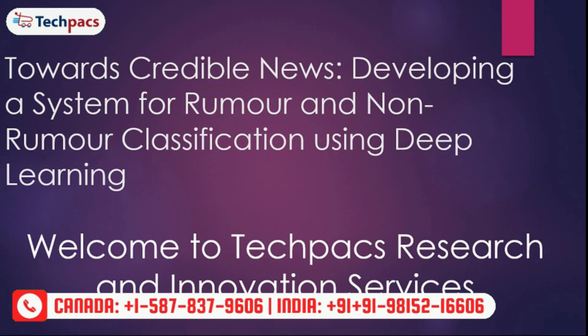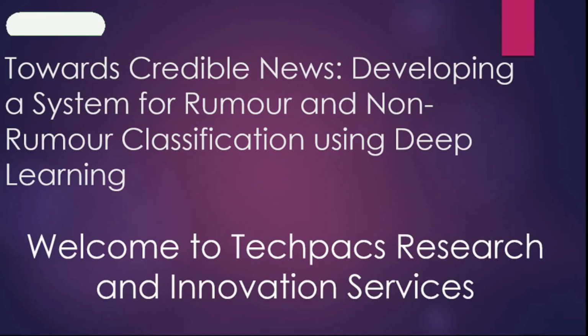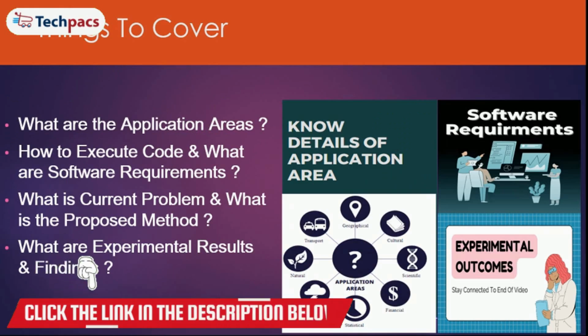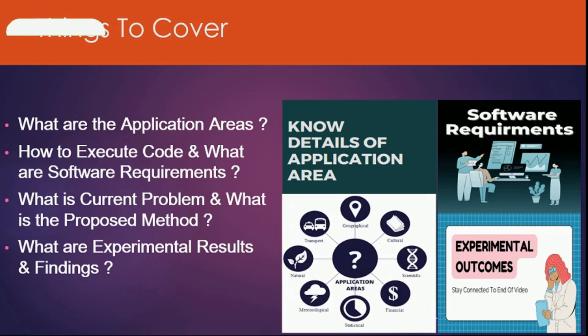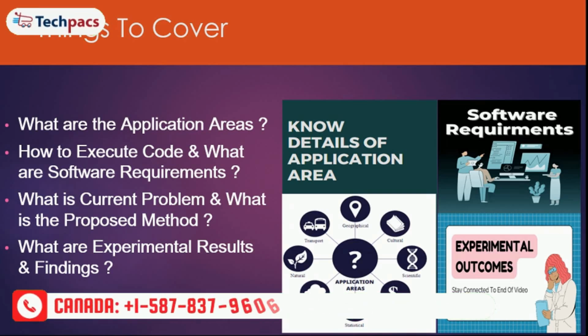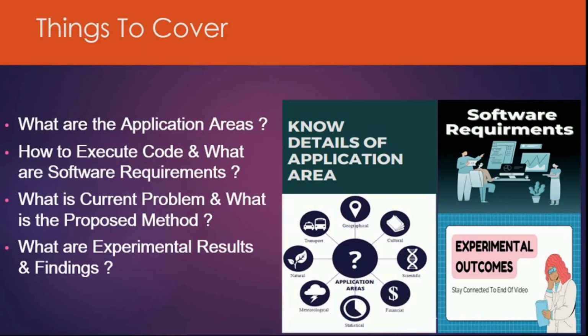Before moving to that, what we have developed, let's talk about what we will cover in this video. Initially we will talk about in which application areas the developed system will be helpful. Other than that, the code that we have designed, how to execute it, and what the software requirements are. Next, we will talk about the current systems and the issues in them, what the proposed system is doing, and the main contributions of the work. Finally, experimental outcomes and findings will be discussed.